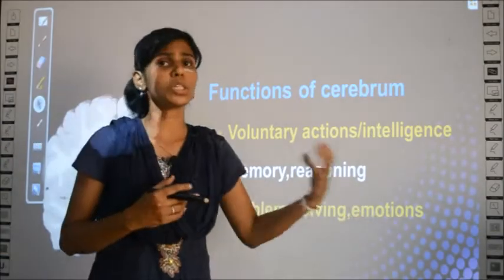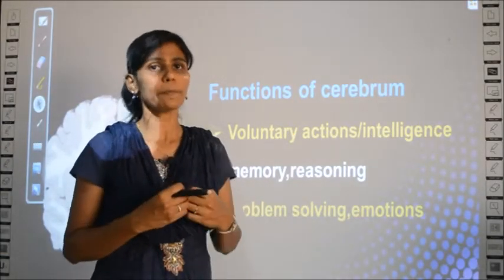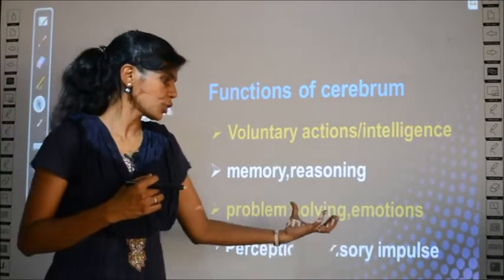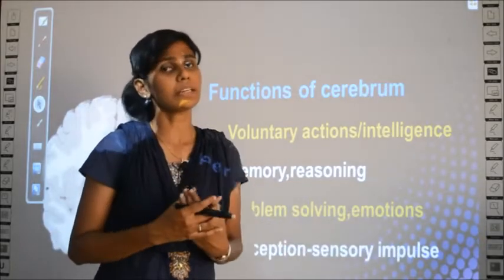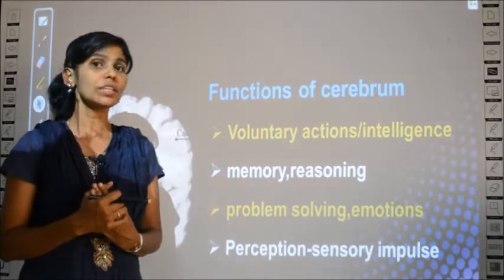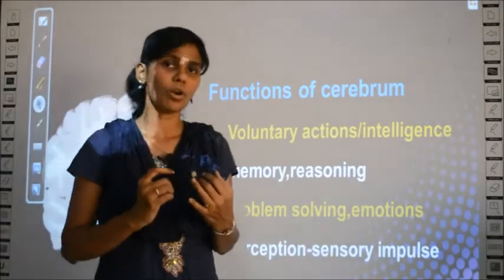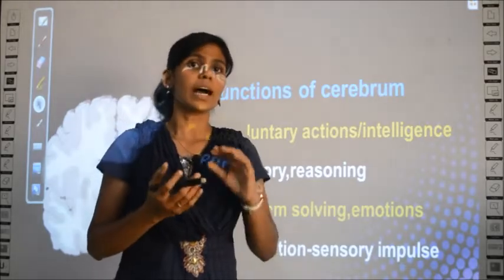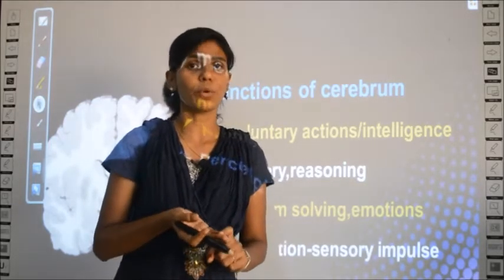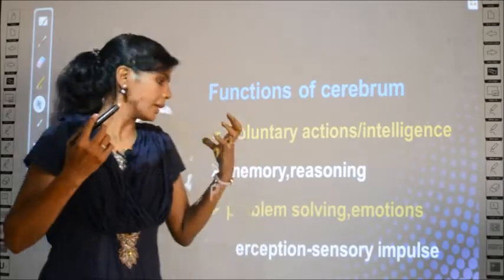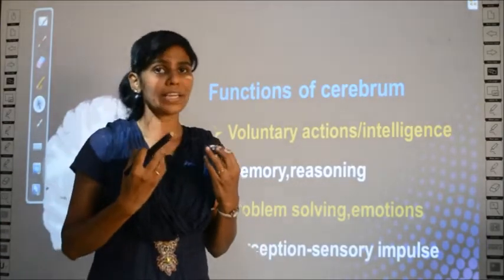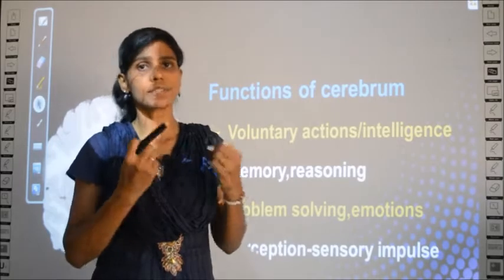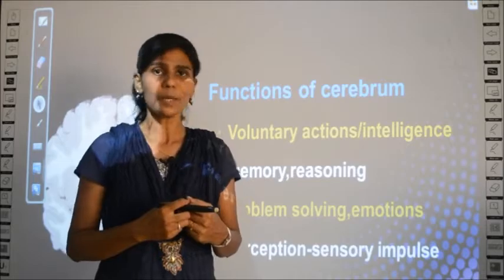Your emotions are also controlled by the cerebrum, and perception of sensory impulses. What are sensory impulses? You have studied already about the three types of neurons, no? Sensory neurons, motor neurons and interneurons. These sensory neurons are connected from the sense organs of your body to the brain. Which part of the brain actually receives the sensory impulses? The cerebrum of the brain only receives the impulses sent by the sensory neurons.